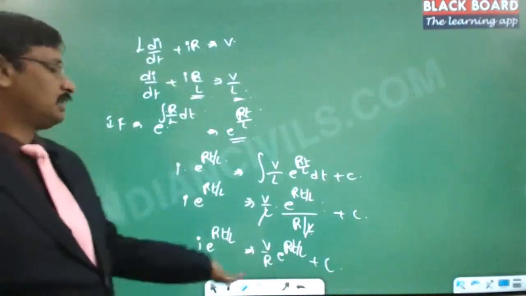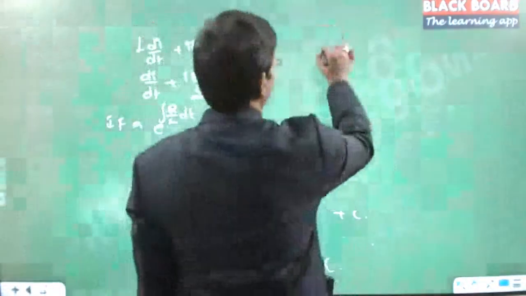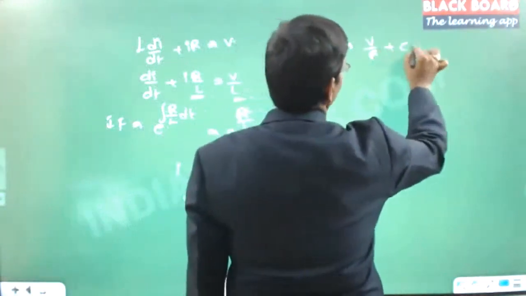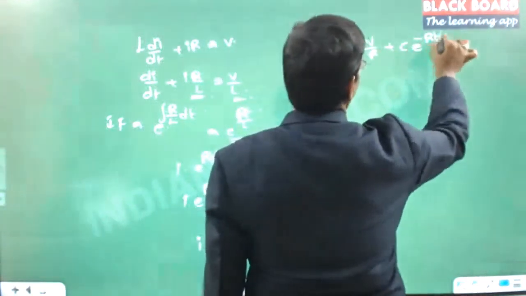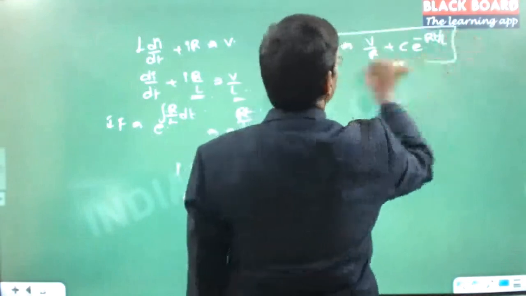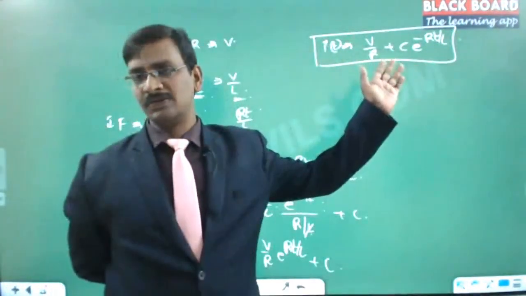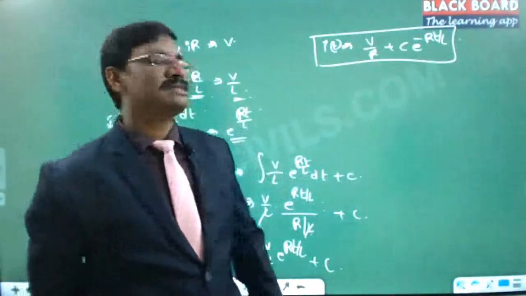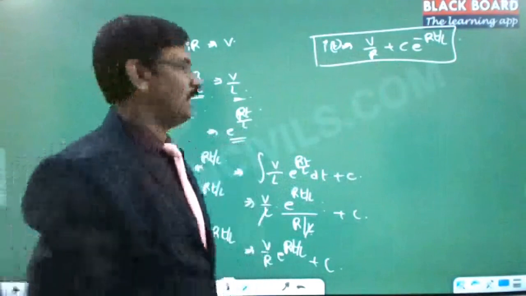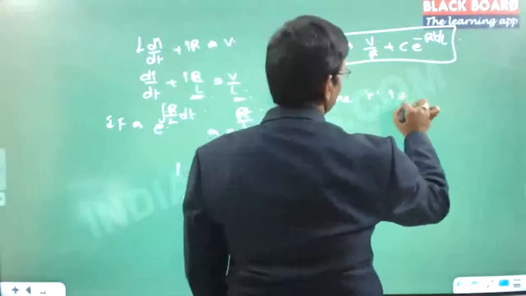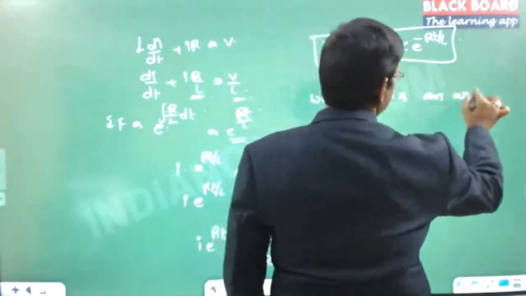And this e power RT by L, if you take it to the right side, then I you are going to get is V by R plus C into e power minus RT by L. If you notice, this is a function of time. Got it? So this is how we finally arrived at the solution: V by R plus C into e power minus RT by L, where C is an arbitrary constant.